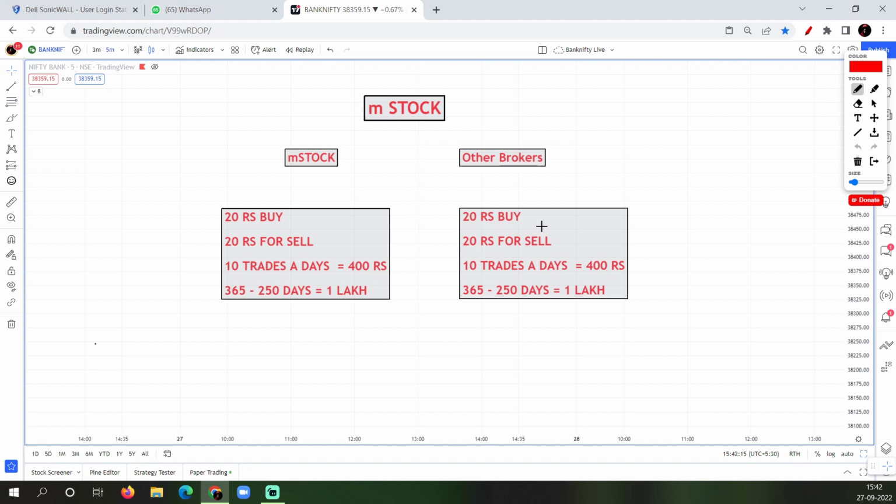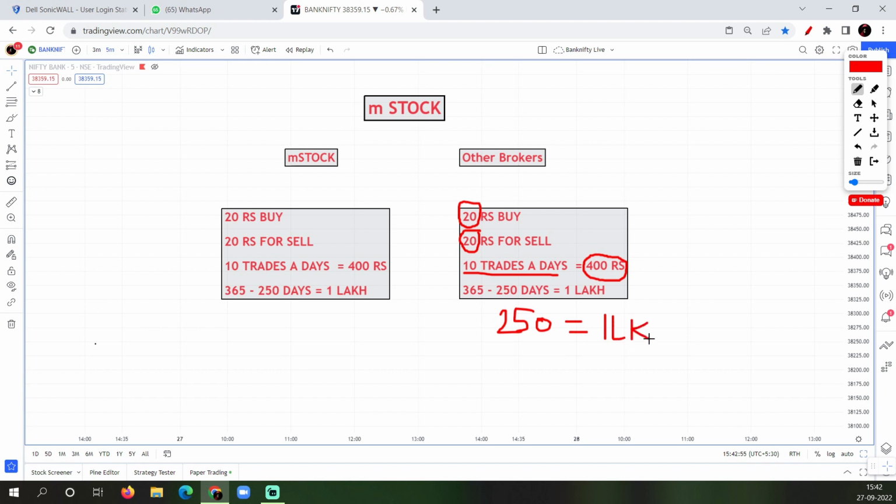Other brokers, when you're buying options, charge 20 rupees for a buy and 20 rupees for a sell. For example, if you're taking 10 trades a day, you're paying a brokerage of 400 rupees. If you trade 250 days, the brokerage you pay is approximately 1 lakh to the broker, right?